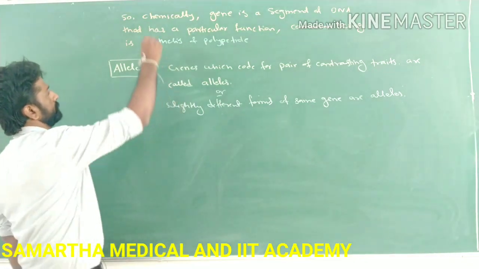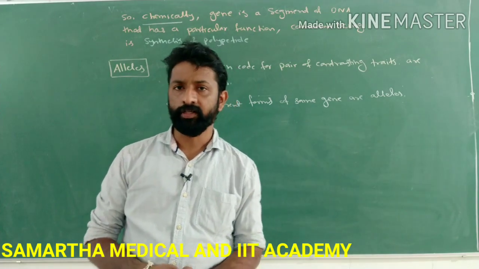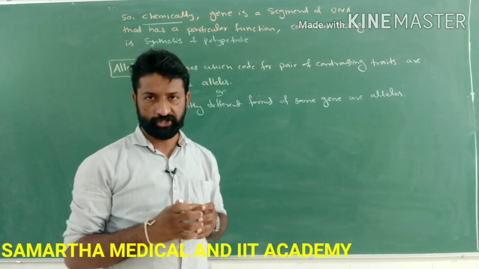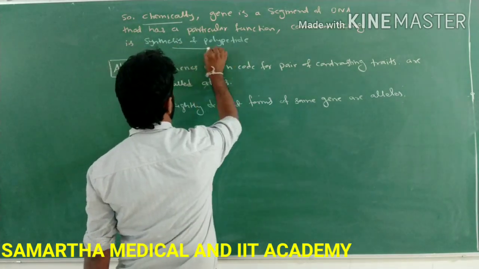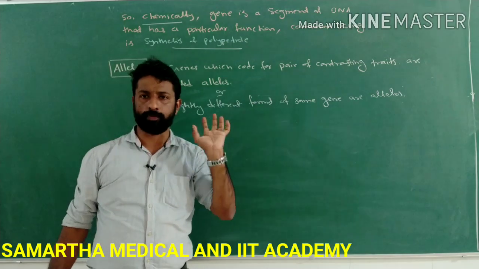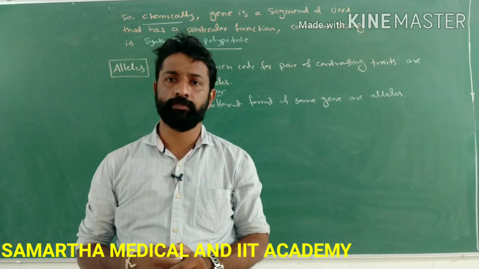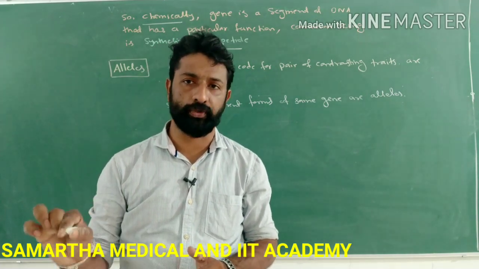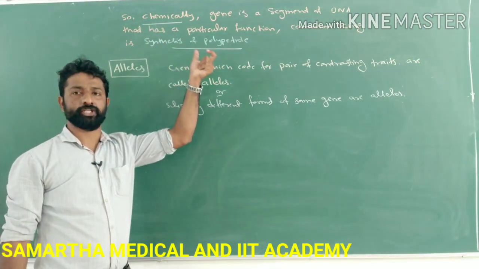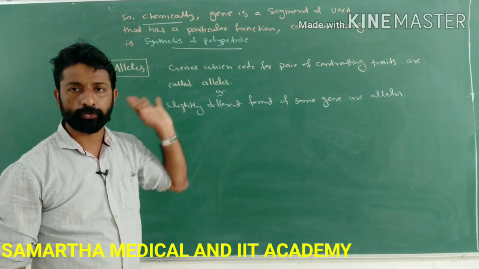See, the next one. Chemically, what does a gene mean? Chemically, a gene is nothing but a segment of the DNA that has a particular function. The most common function is the synthesis of a polypeptide. You may know that a polypeptide is nothing but a protein. So the common function of a gene is the production or synthesis of a particular protein. Is it clear, guys? For that reason, a gene always contains the information required for the expression of a particular trait, by the production of a particular protein.